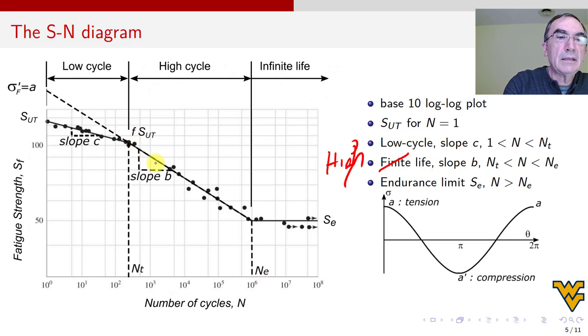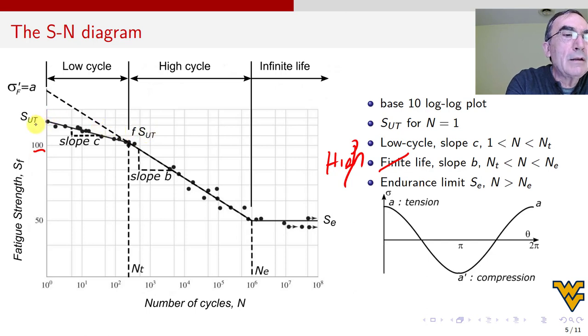Okay, so then we have this line that fits the points very nicely, and it has a slope B and intersects there. All right, so now let's talk about this intersection. Once we find this intersection, there is a value of strength, SF, for this intersection. In our case, it is 100, yes? Now, we could name this something, but in the literature they don't give it a name. What they say is that this value is F multiplied by the SUT.